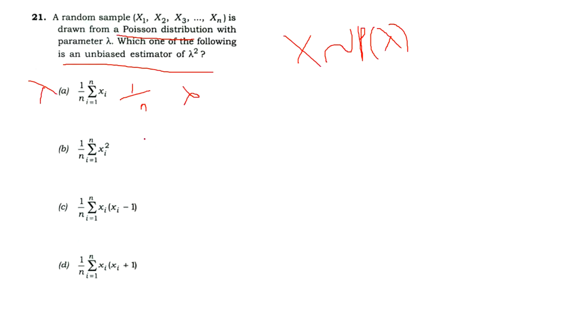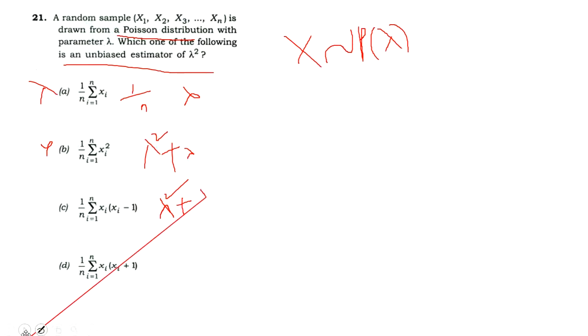If you check here, you get lambda square plus lambda. This is also going to be wrong. If you check here, you get lambda square, x square means lambda square plus lambda, minus lambda. Here lambda will be cancelled out. Finally we get lambda square. So C is the correct answer for the unbiased estimator of lambda square, that is 1 upon n into summation i equal to 1 to n of xi into xi minus 1.